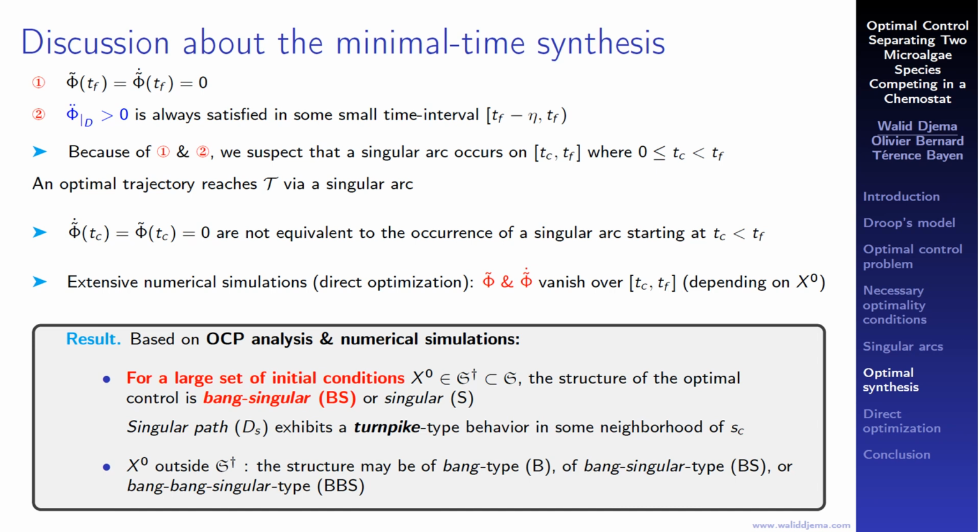This is partially justified by the fact that the switching function, tilde phi, as well as its first time derivative, are 0 at TF, the final time. For other initial conditions, the structure of the optimal control can be of bang type or bang singular type, and this situation is particularly observed when the initial conditions are close to the target set T.